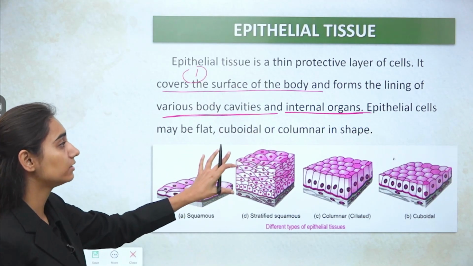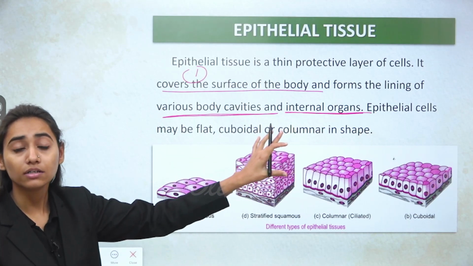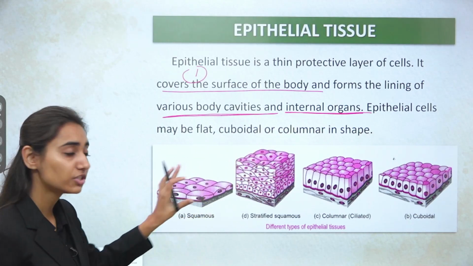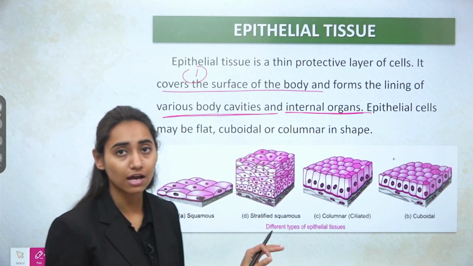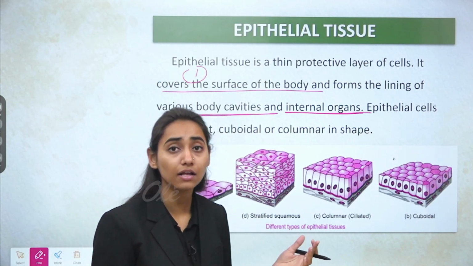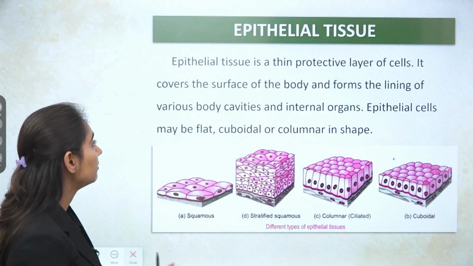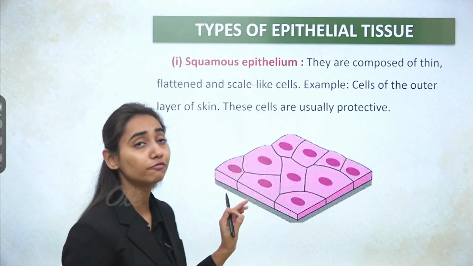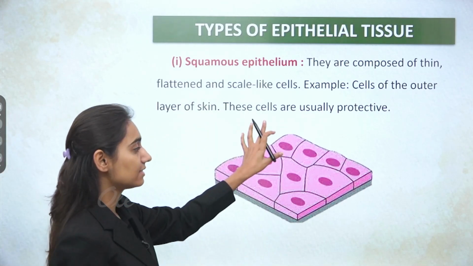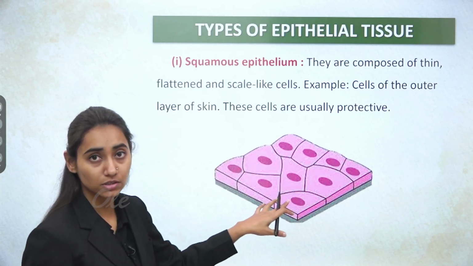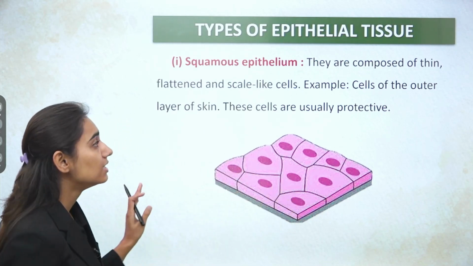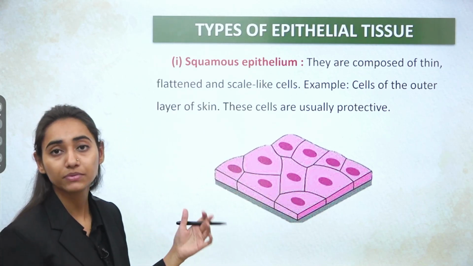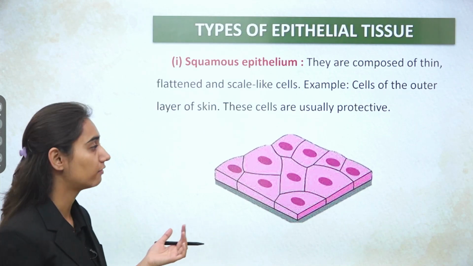Now these epithelial cells are again categorized depending on the shape of cells: squamous, which doesn't have any particular shape, cuboidal, and columnar. Coming to squamous epithelium, they are composed of thin, flattened, scale-like cells. This is the diagrammatic representation of squamous cells. Examples: cells of the outer layers of skin. These cells are usually protective.